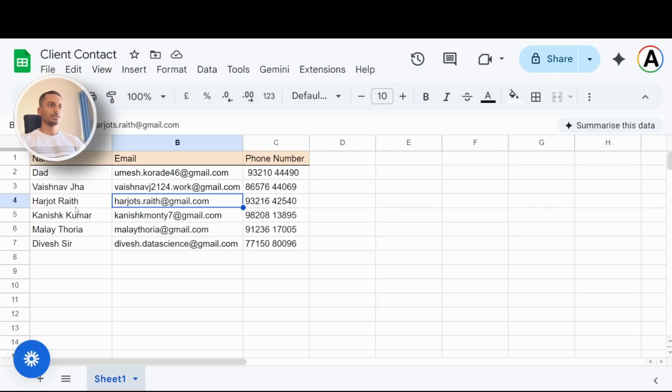So this is Vaishnav's email, and let's check if the bot can find the email correctly and also go into my calendar and schedule the event.